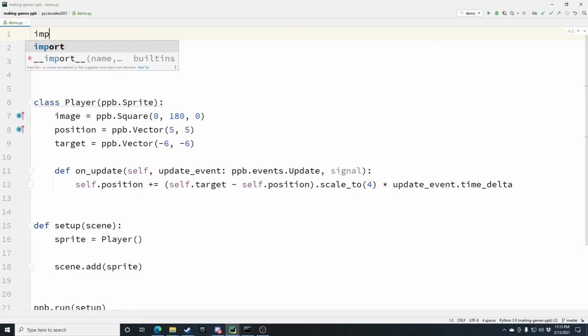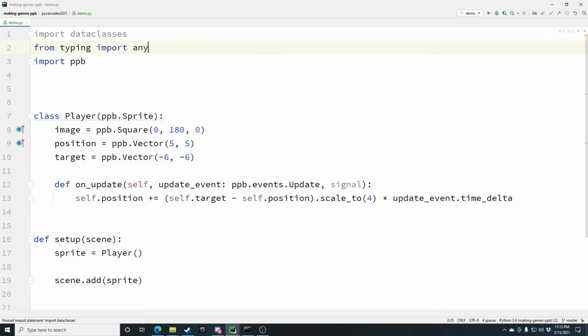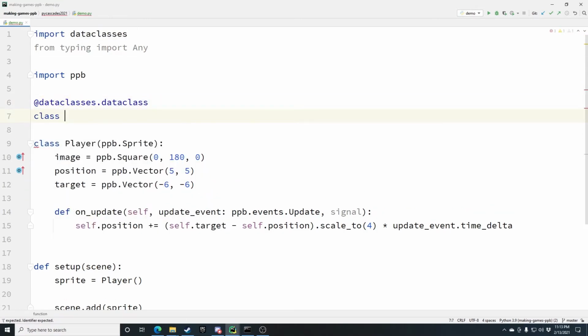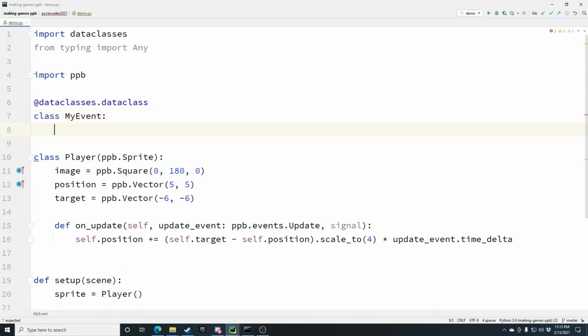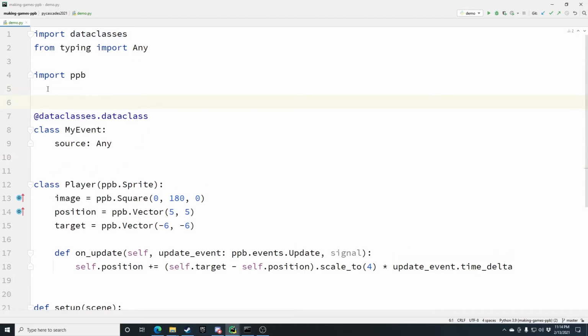So to demonstrate this, I'm going to, all right, so we're going to import a few things and dataclasses.dataclass. Because I don't have mechanics for this, I'm going to just call this MyEvent for the demonstration. It's just a simple class, and we're going to just give it a source. This is the object that decided to send the event, and it's any type. So any sprite that we make could use this event to do whatever we decide to make it do.